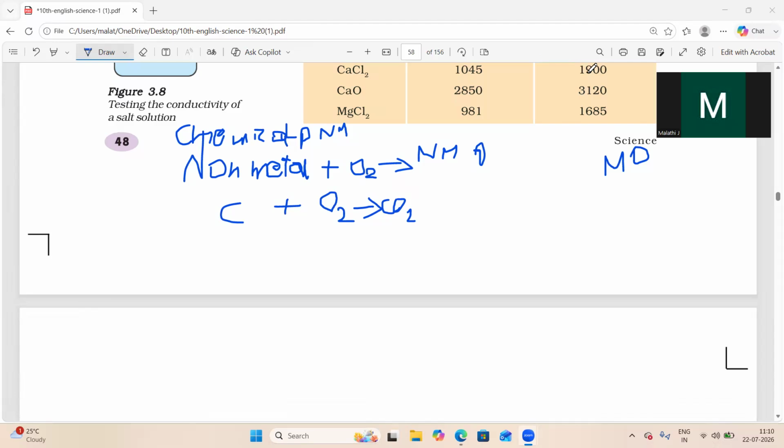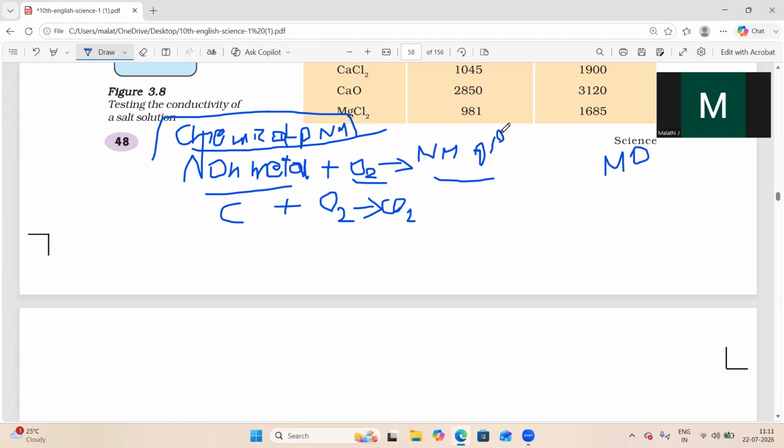So last class we completely studied metals: how metals react with water, acids, and non-metals. So now we will study the chemical properties of non-metals. We studied the physical and chemical properties of metals. Now we will see the chemical properties of non-metals. When a non-metal reacts with oxygen, you will get a non-metallic oxide. Non-metallic oxide usually will be acidic in nature.